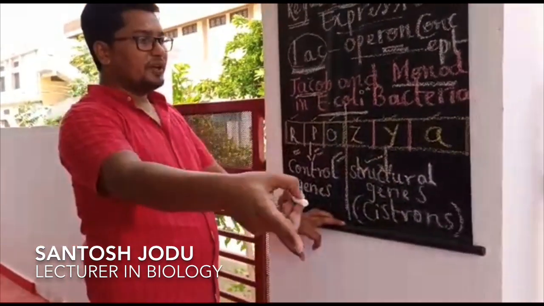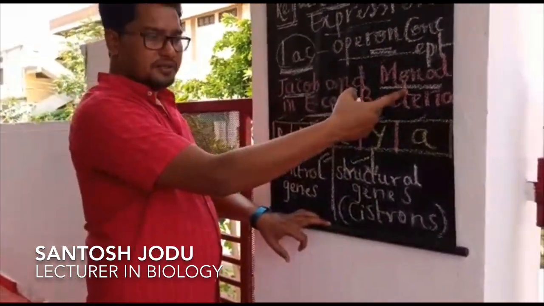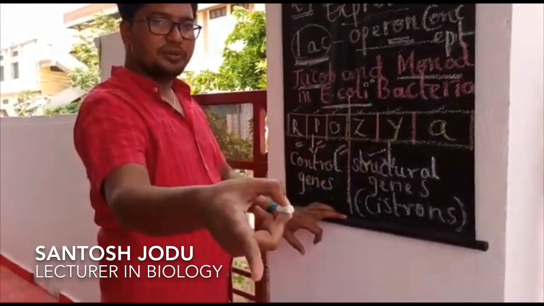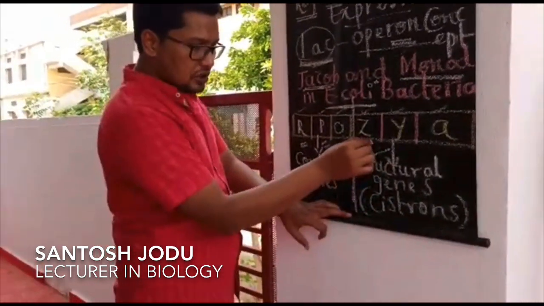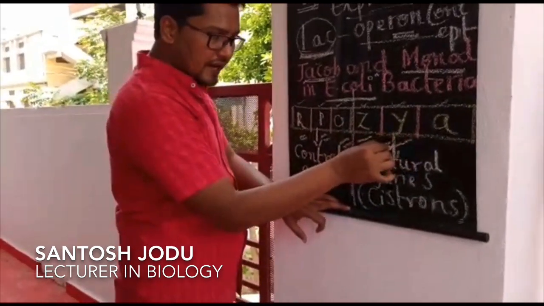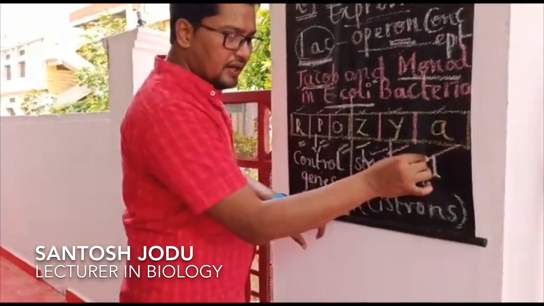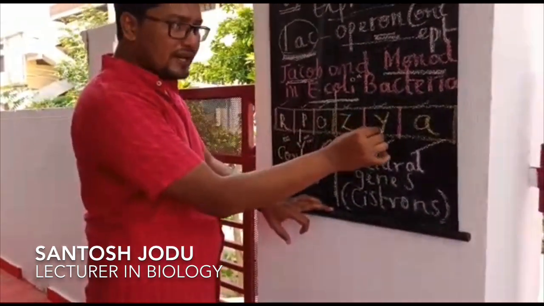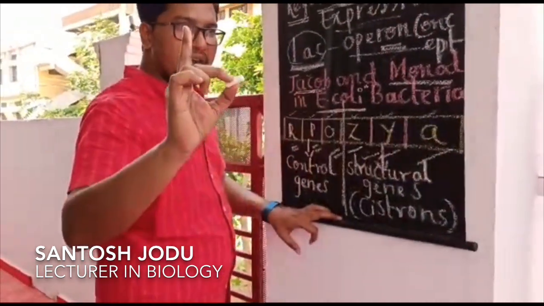And in the lac operon of Jacob and Monod, how many structural genes are present? 3 structural genes are present. That is cistron Z, cistron Y and cistron A. And the function of cistron Z, Y and A we have also studied.